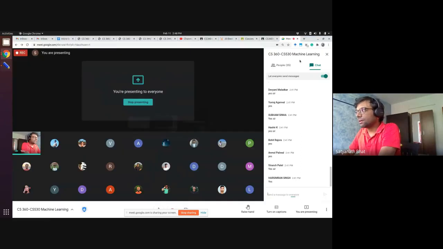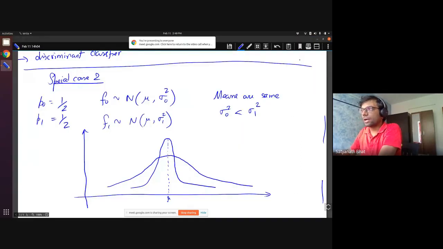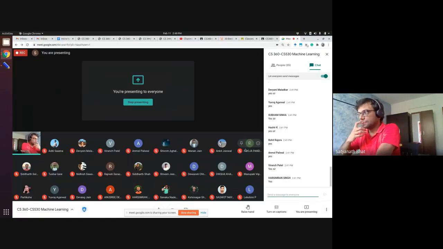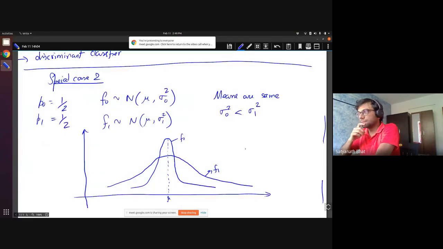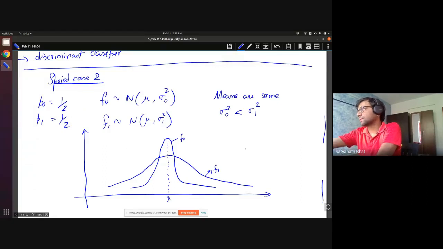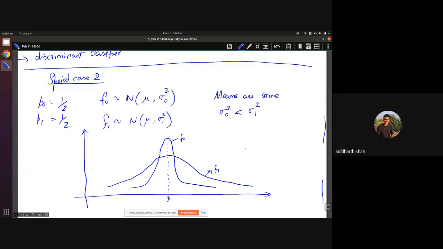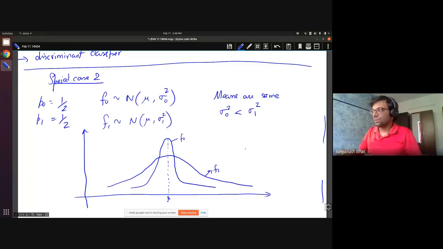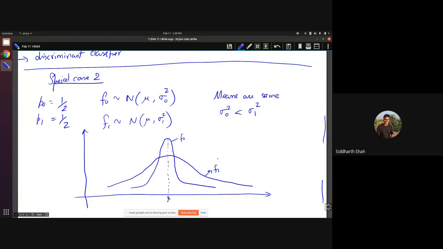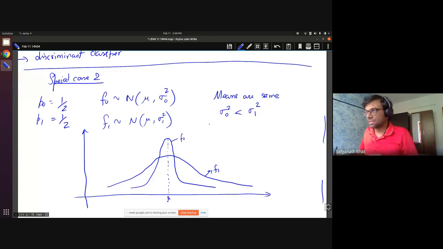So can someone tell me what the R0 and R1 regions are? So this is F0, this is F1. Can someone tell me what R0 and R1 are? Sir, R0 is from the right point of intersection to infinity and left point of intersection to minus infinity. Okay, actually that was R1, sir. That was R1. Okay, so there is a small error.